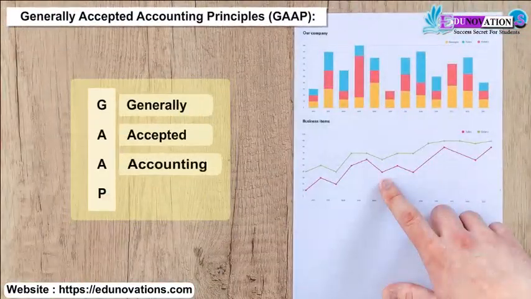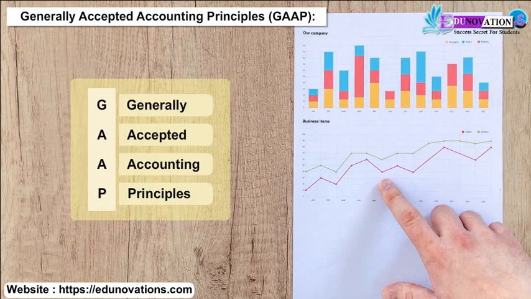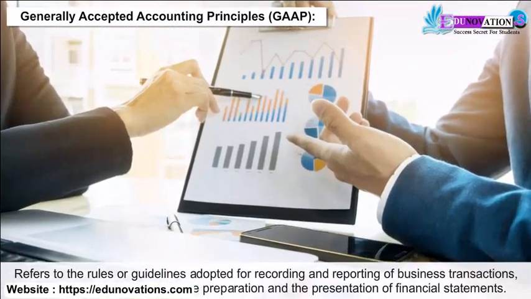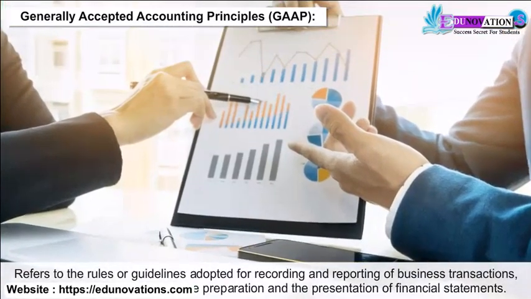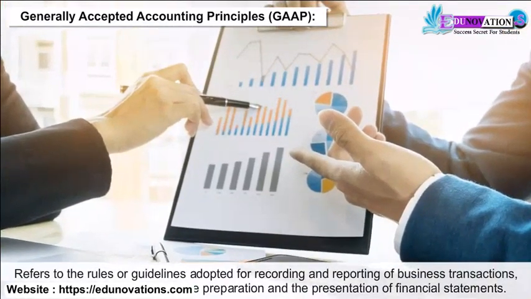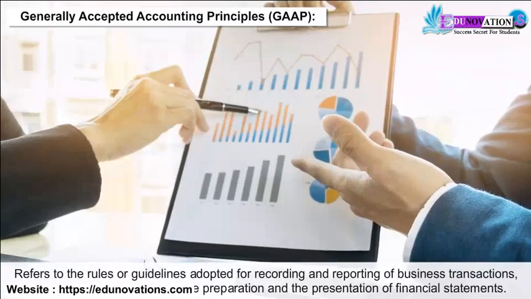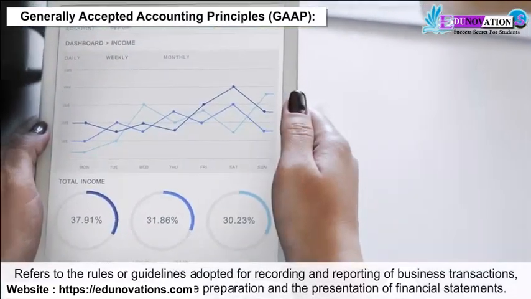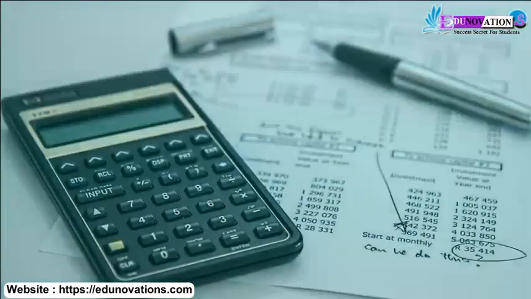Generally accepted accounting principles, GAAP, refers to the rules or guidelines adopted for recording and reporting of business transactions in order to bring uniformity in the preparation and the presentation of financial statements.